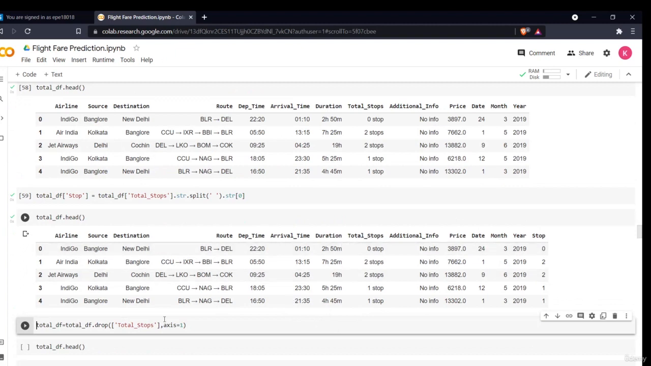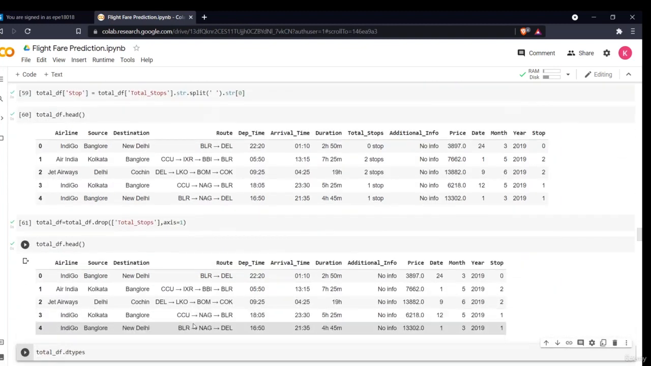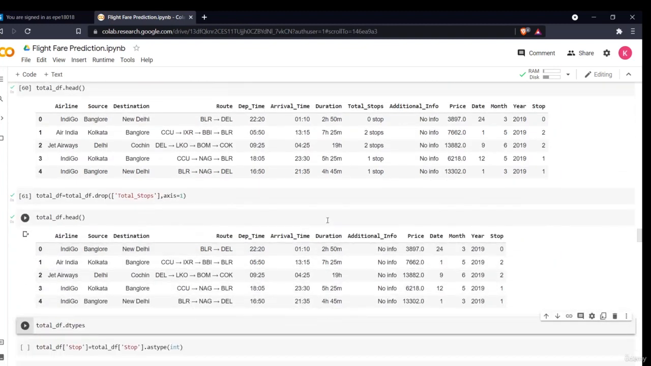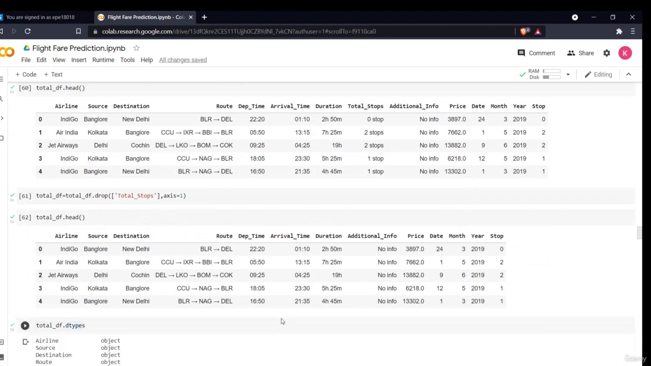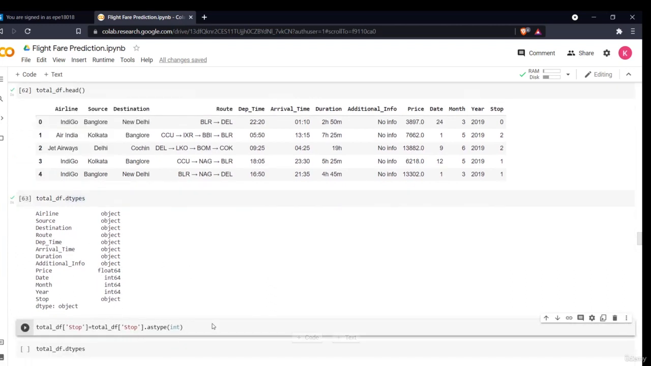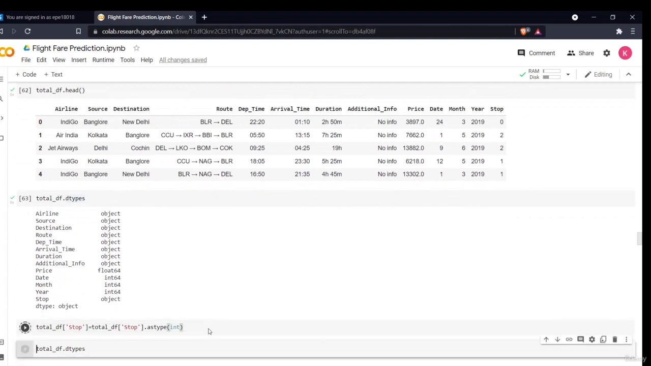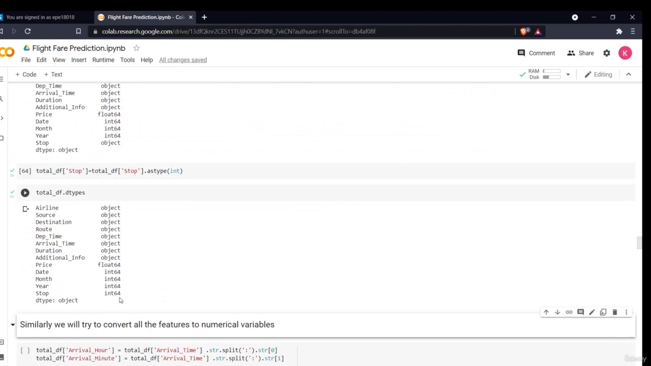I don't need total stops right now, so I'll drop it. As you can see, I have dropped total stops, and I have a new column named stop, in which 0, 1, 2 are described. They describe how many stops the flight has taken. Now the same thing: the data type assigned to it before is the object data type. We'll convert it into int. Now, as you can see, this is the int data type.